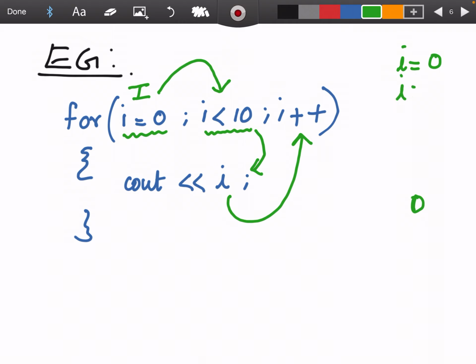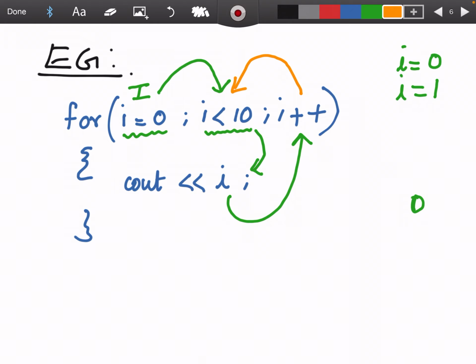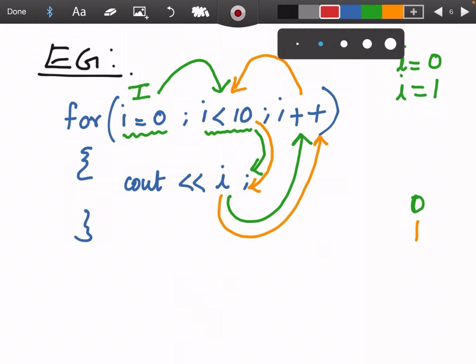Now the value of i will become 1. After incrementing the value, again it will move on to the condition testing. This time it is true, 1 is less than 10, so this will be executed, and i will be printed. Then after this, again the update expression will be done. After executing the update expression, it will move on to the condition checking again.